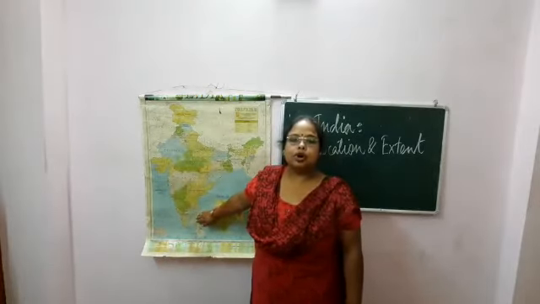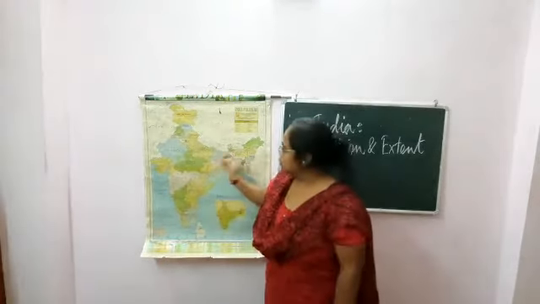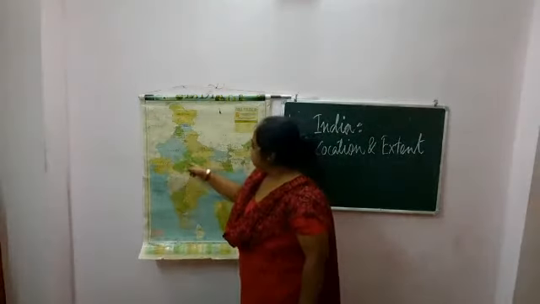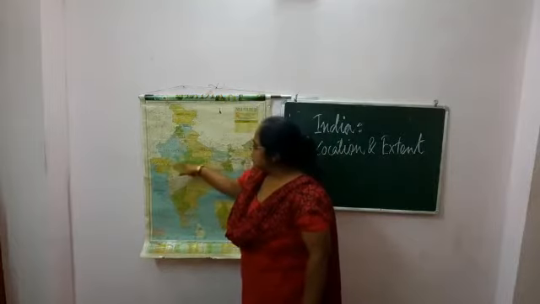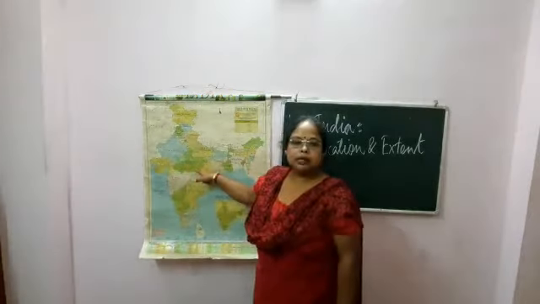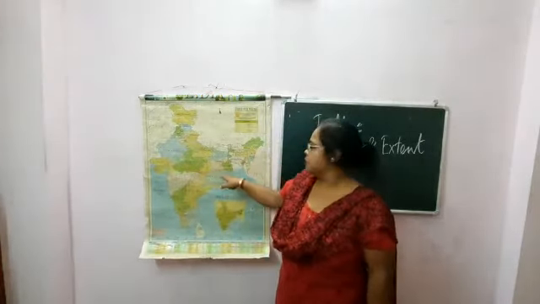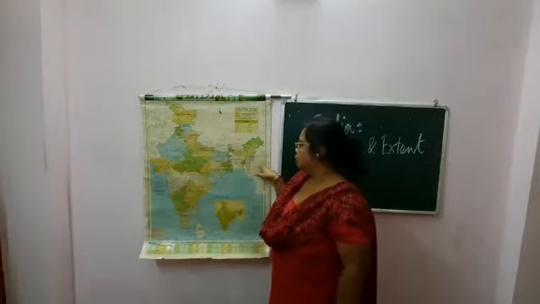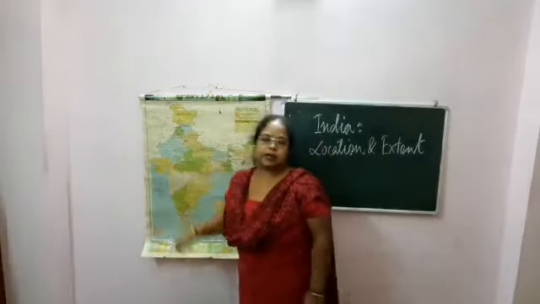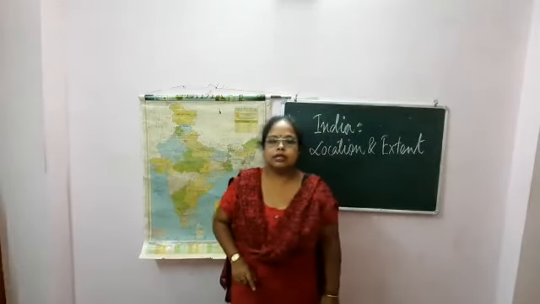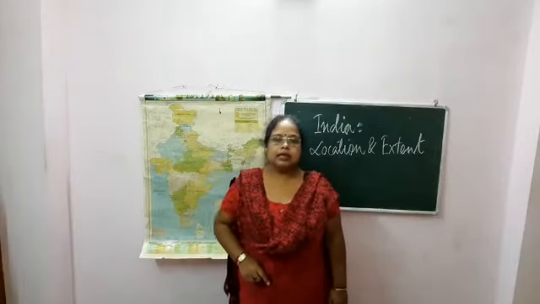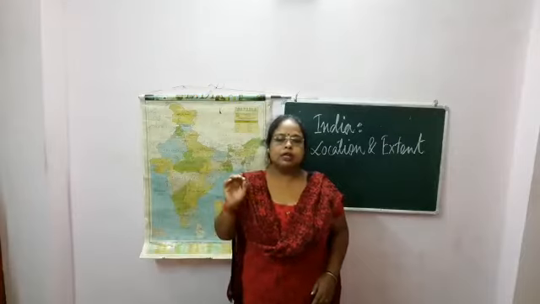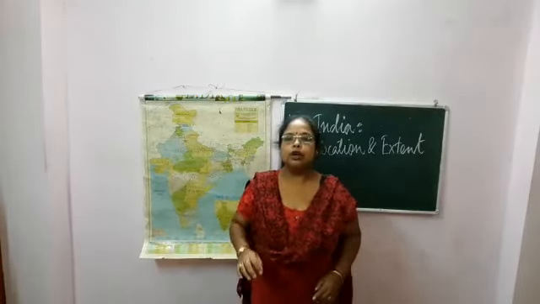The Tropic of Cancer passes through Gujarat, some parts of Rajasthan, Madhya Pradesh, West Bengal and Jharkhand also. The north-south extent of India is 3,214 kilometers.